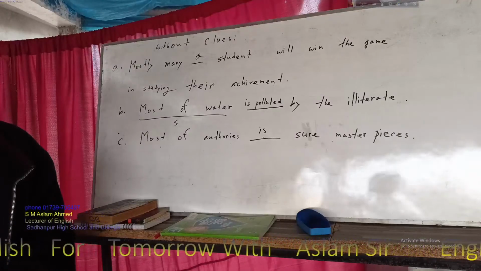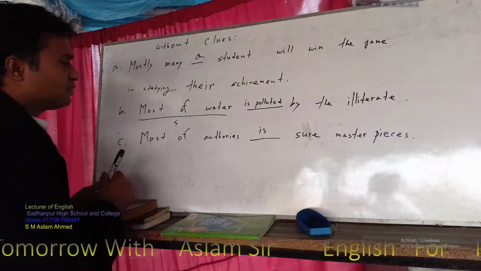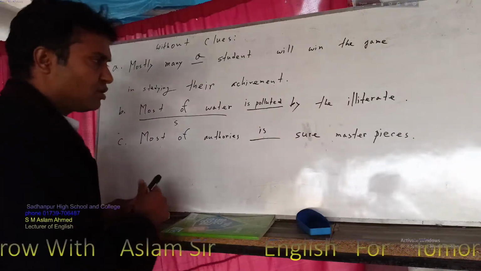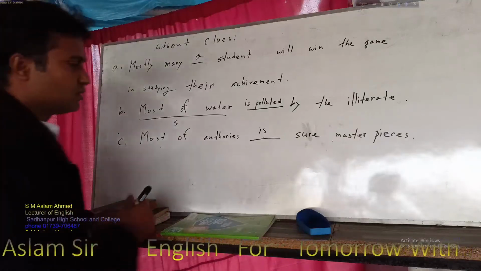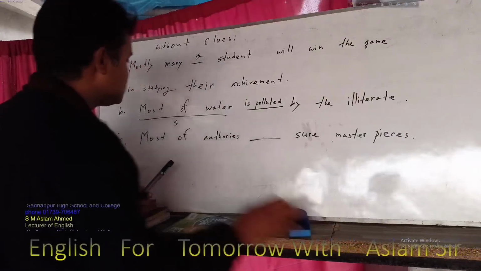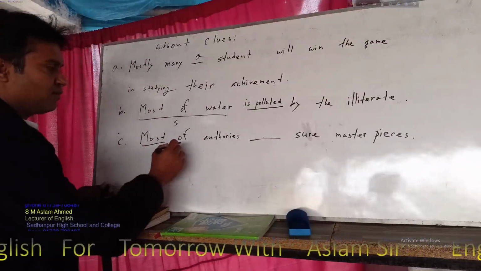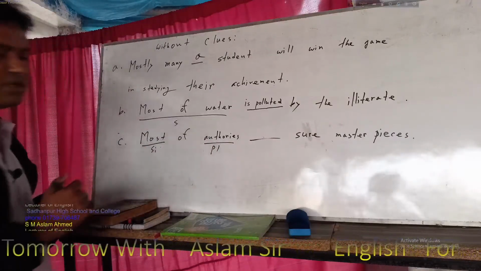The problem is that most of the authorities, what they are studying or you can say read. Okay. So here we can write down that is plural form, because authorities, this one is the singular form and this one is the plural form. This one is the singular and this one is the plural form.